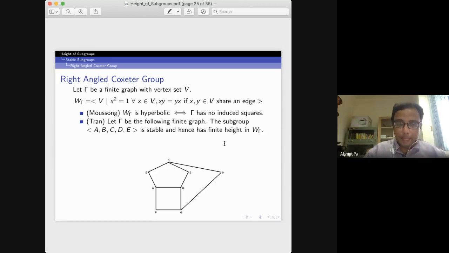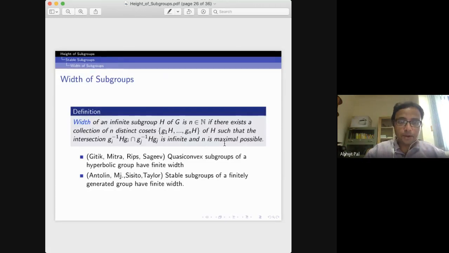Okay, there is a similar concept called the width of subgroups, defined by Gitik, Mitra, Rips, and Sageev. What do you mean by the width of an infinite group? The width of H is n if there exists a collection of n distinct cosets of H such that the pairwise intersections are infinite, and this n is maximal possible. Earlier we took the total intersection of the conjugates; here we take the pairwise intersection.